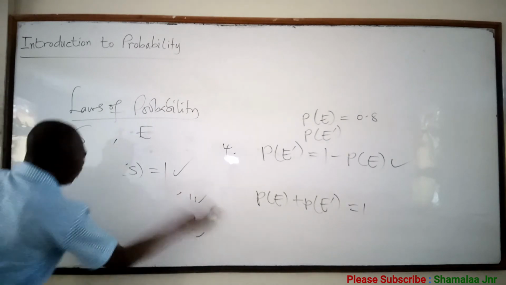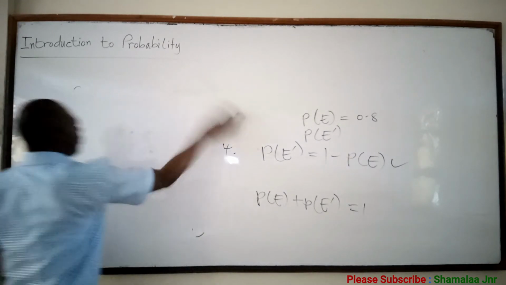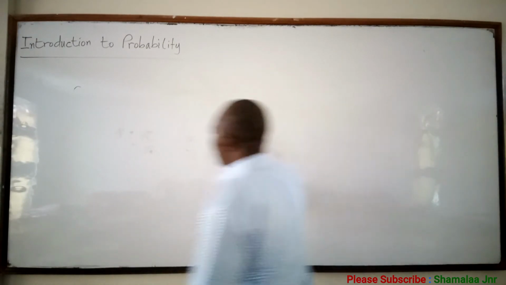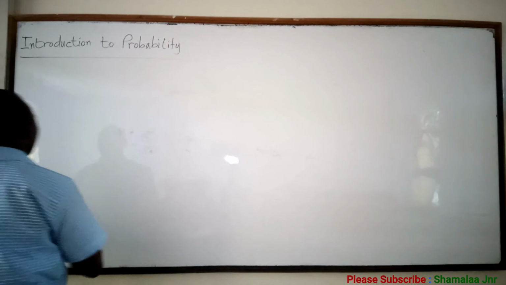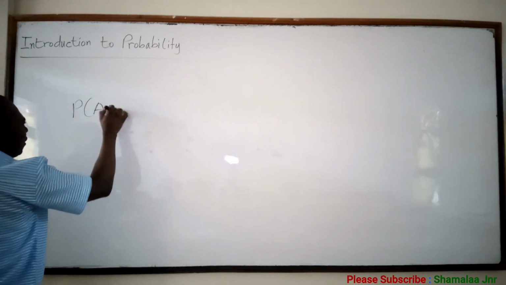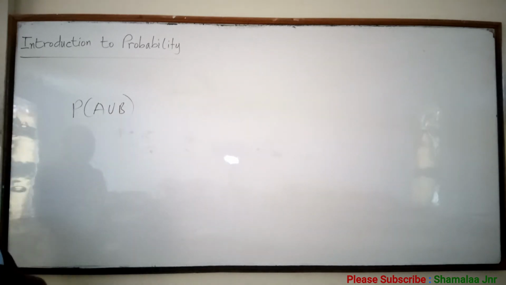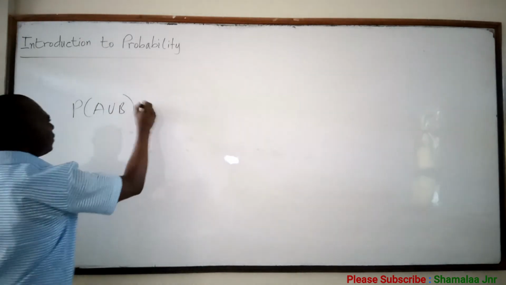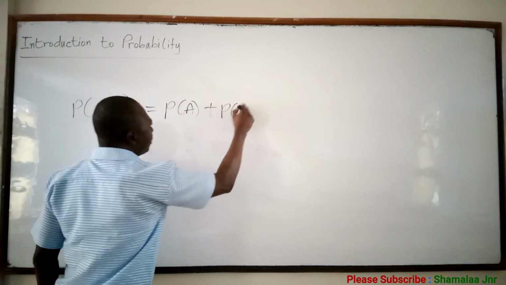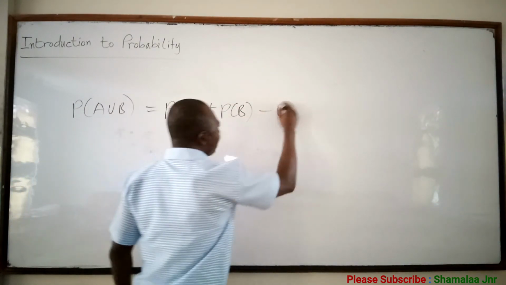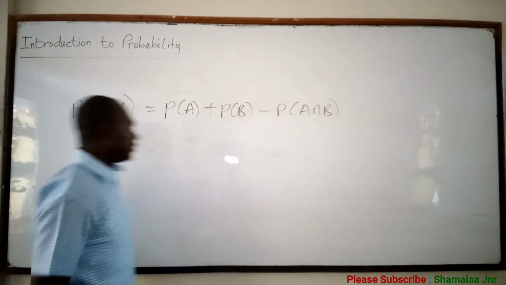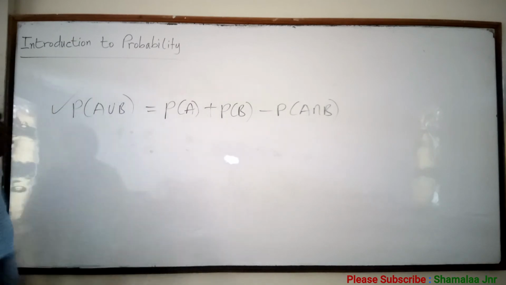Okay. Let's move on to what we call the addition rule or addition law of probability. The probability of A or B is equal to the probability of A plus the probability of B minus the probability of A intersection B. Yes, this is true.